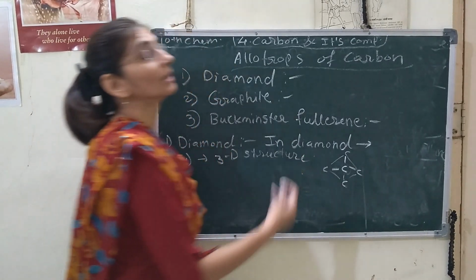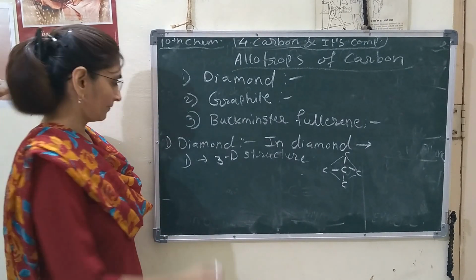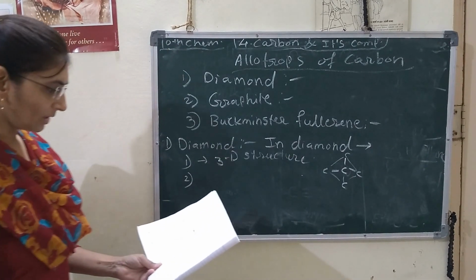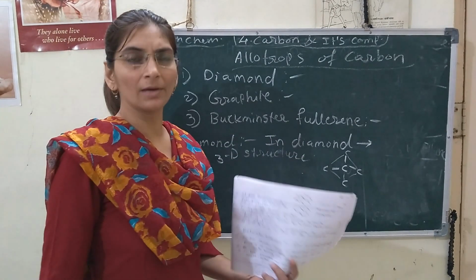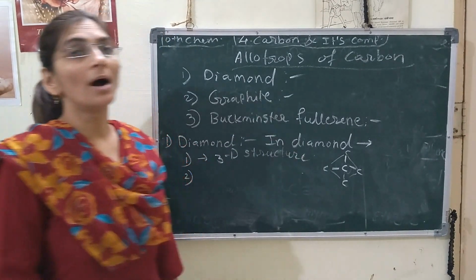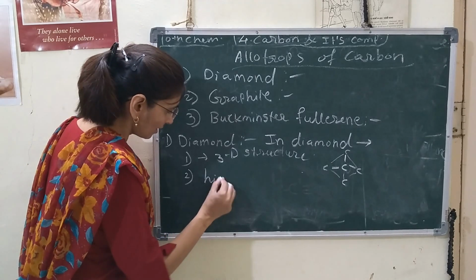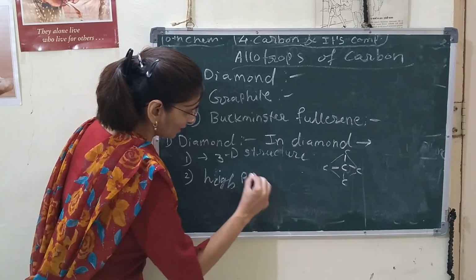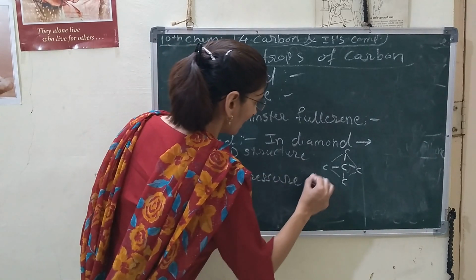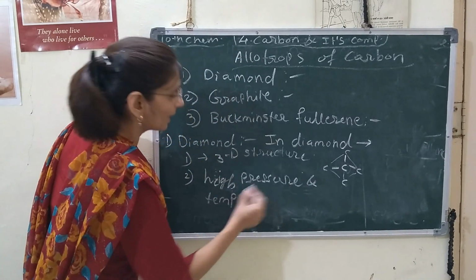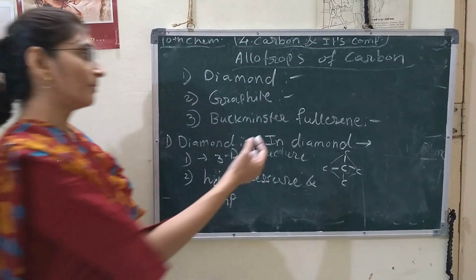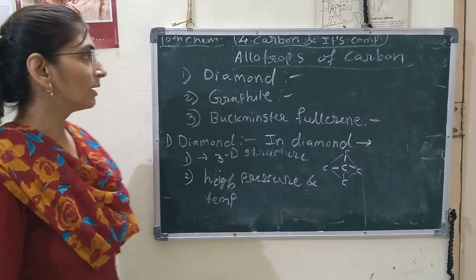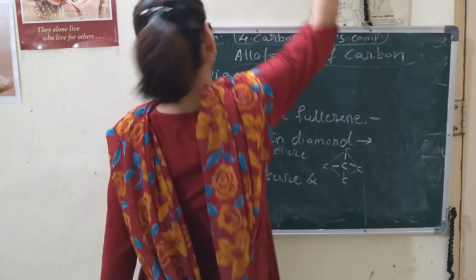It is a bad conductor of electricity. That is the property of the diamond structure. One more thing: we can create artificial diamond under high pressure and temperature, but compared to natural diamond, it is always small in size. Okay, so this is about the diamond.